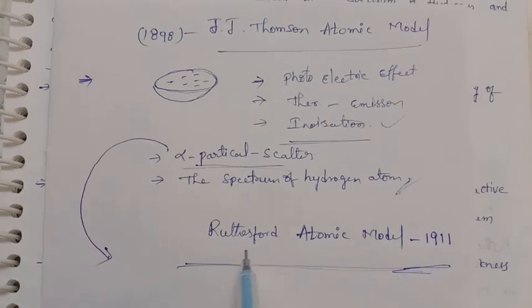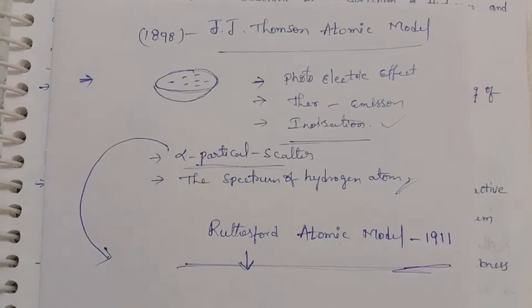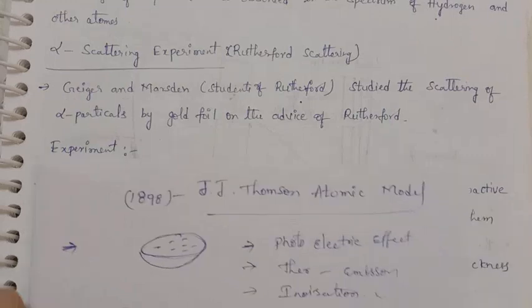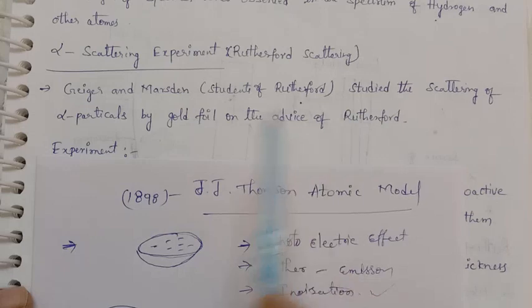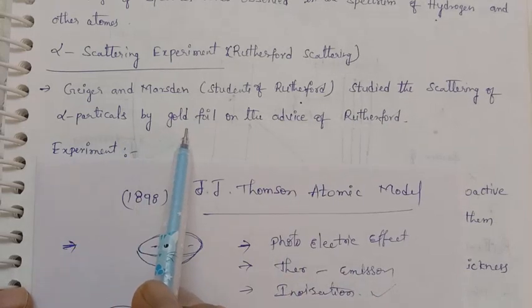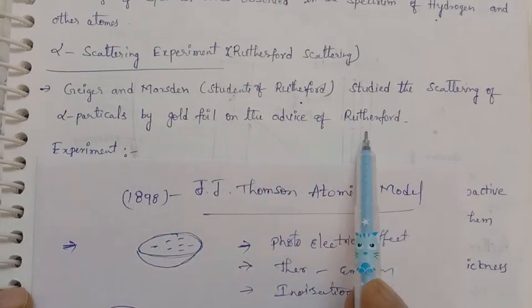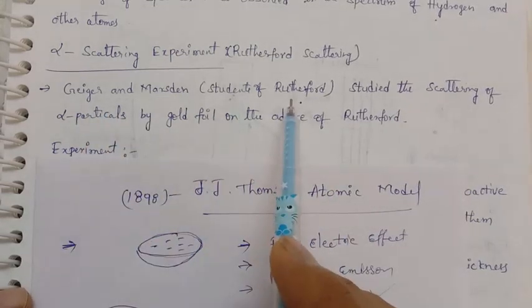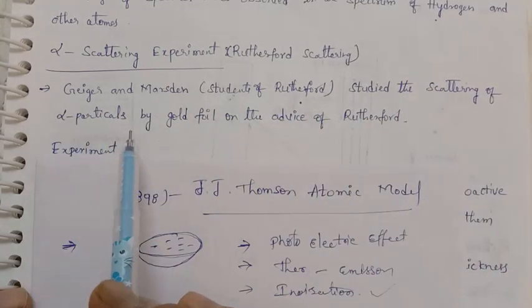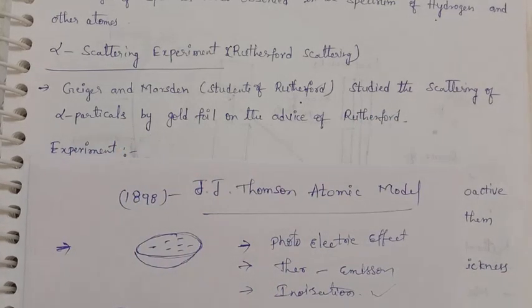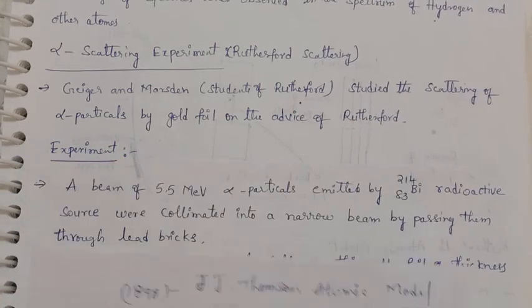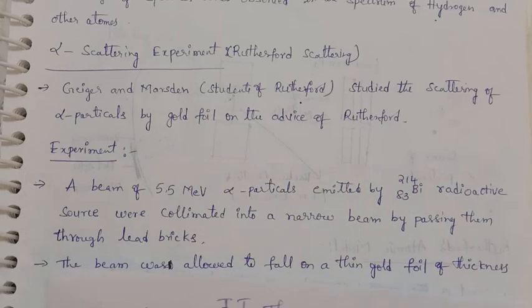The students of Rutherford did the experiment of alpha particle scattering. Geiger and Marsden, both students of Rutherford, studied the scattering of alpha particles by gold foil on the advice of Rutherford. In this experiment, the source of alpha particles is bismuth-214 with atomic number 83. It is a radioactive source.